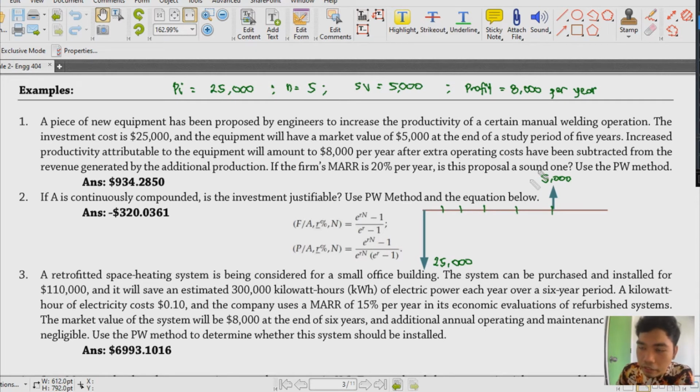5 years. And then it says here you get a profit of 8,000 for each year. So you can have here 8,000, and so there is an 8,000 on top of this 5,000.